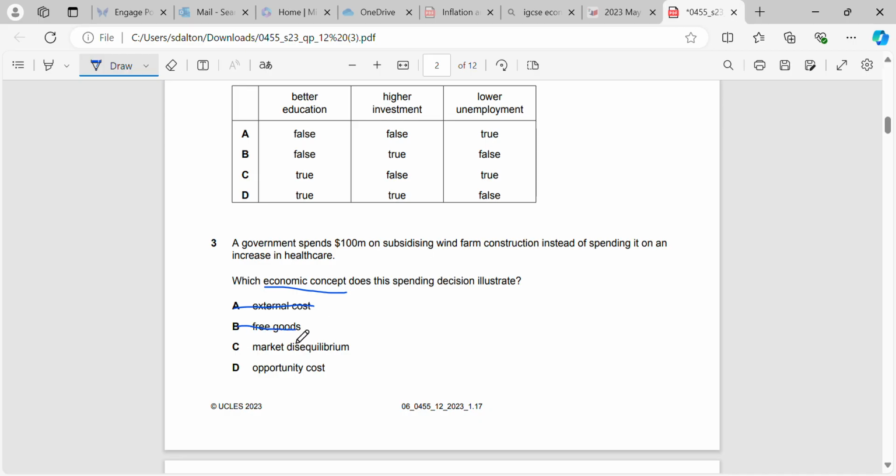Is it free goods? No. There's factors of production used, hence the reason why we're spending money on it. Market disequilibrium? Absolutely not. We're not told anything about demand and supply. It doesn't illustrate disequilibrium to us. It does illustrate opportunity cost, because they spent it on wind farm construction instead of spending it on an increase in healthcare. And remember, your definition of opportunity cost is the cost of the next best alternative that is foregone. And in this case, the next best alternative that is foregone would be spending the 100 million on healthcare.